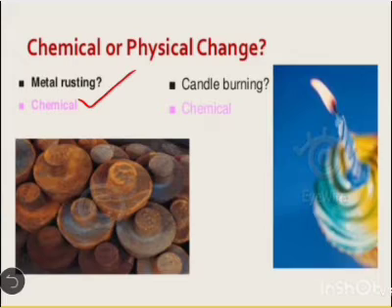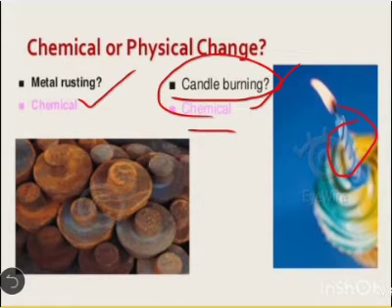Metal rusting is an example of chemical change. Candle burning is an example of chemical change, but the melting of wax, while the candle burns, is an example of physical change.